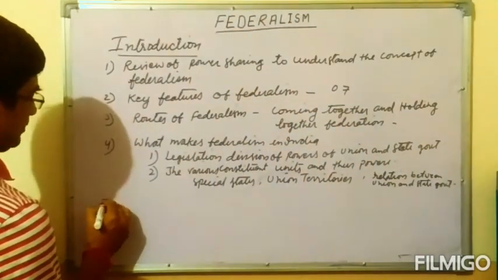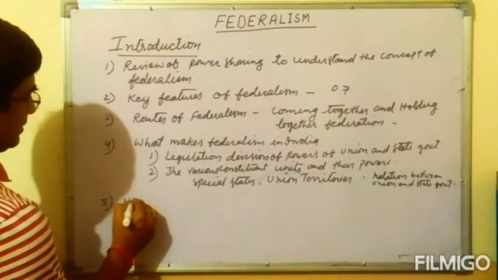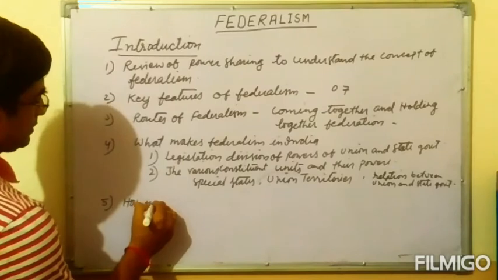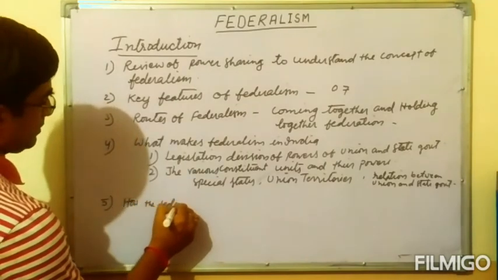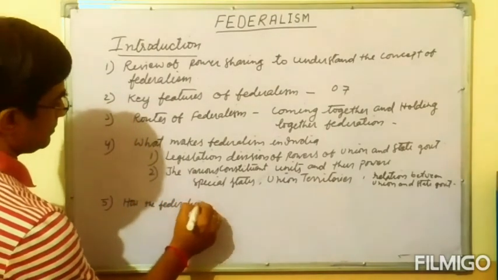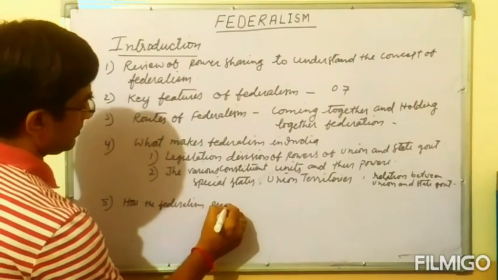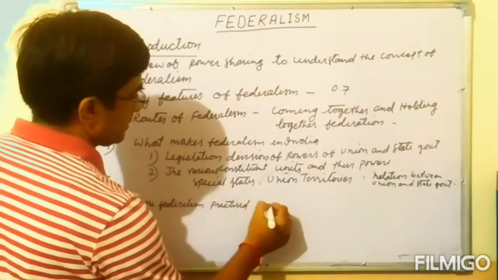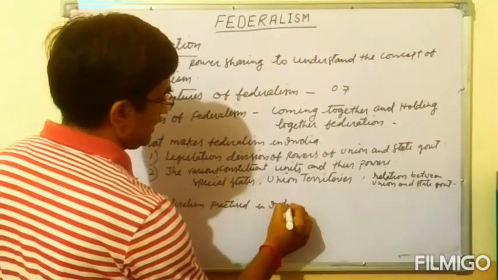And this is the next topic where we will see how federalism is practiced in India.